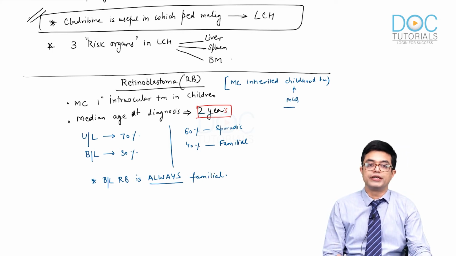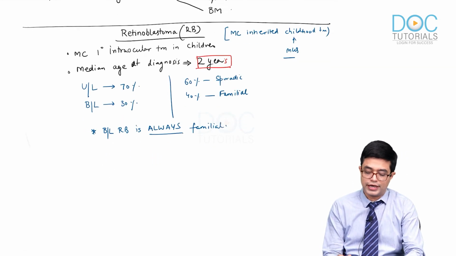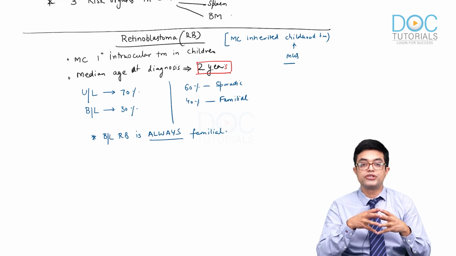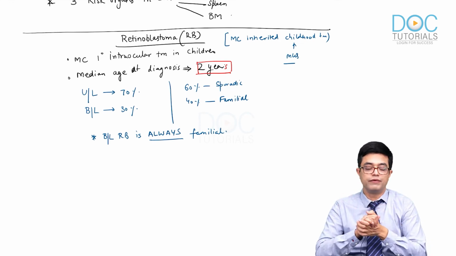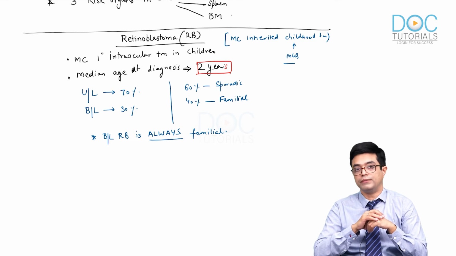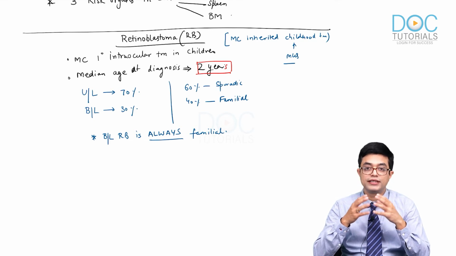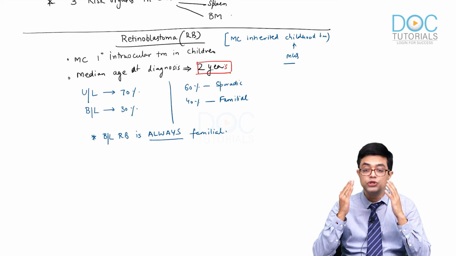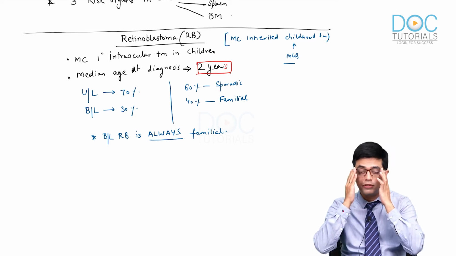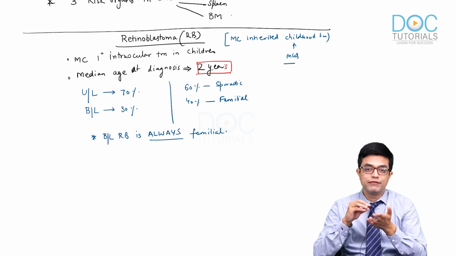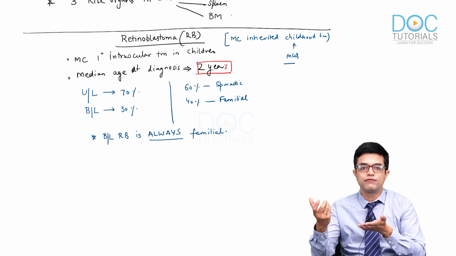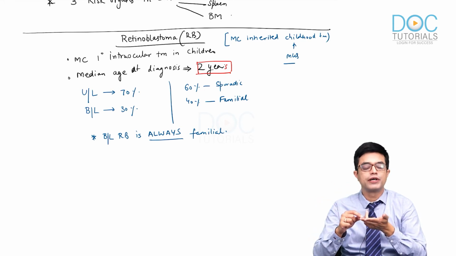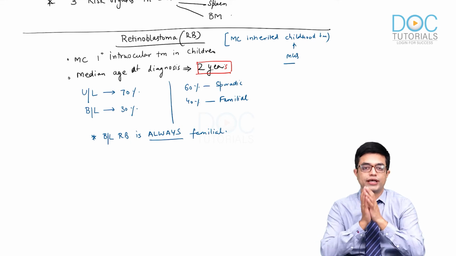Now, what are the genetics? Retinoblastoma is caused by mutations in the RB1 gene. RB1 is a tumor suppressor gene present on chromosome 13q14, that is the long arm of chromosome 13. The protein formed from RB1 has the normal function of keeping the G1S transition in check.